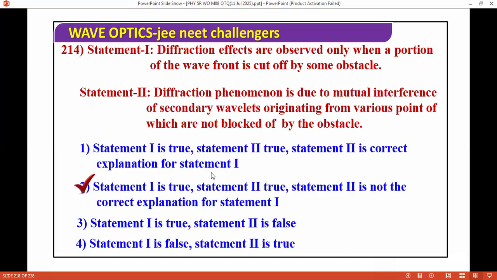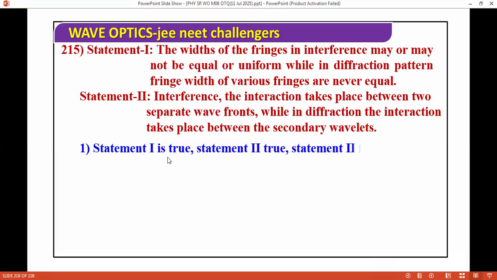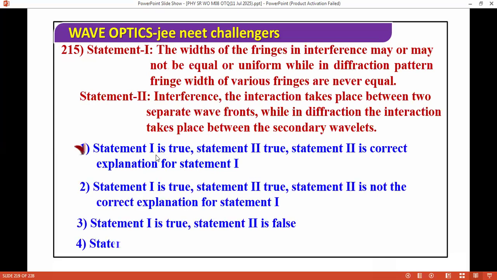Next question. The width of the fringes in interference may or may not be equal or uniform, while in the diffraction pattern the widths of the various fringes are never equal. The interaction takes place between two separate wavefronts in interference, while in diffraction the interaction takes place between the secondary wavelets of the same wavefront. We have these options. The correct answer is both are true, and the explanation is correct as well.